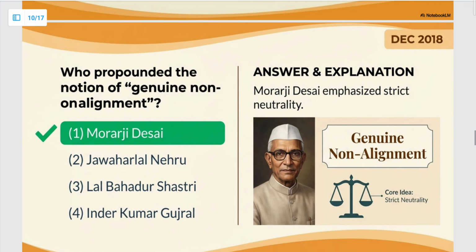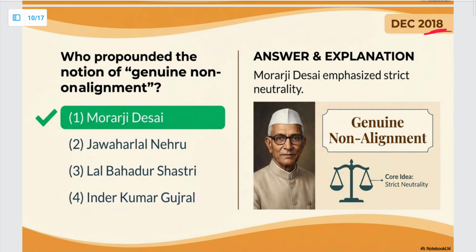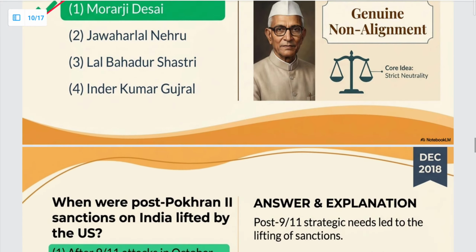Next question, December 2018. Who propounded the notion of genuine non-alignment? So the notion of genuine non-alignment was given by Morarji Desai. Okay. This is a simple question. Next.